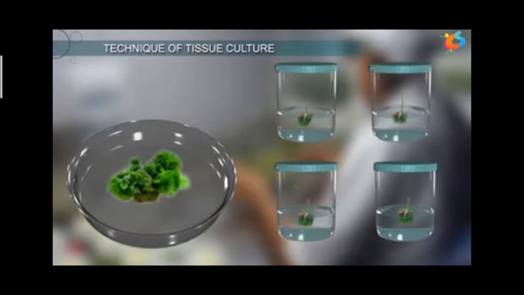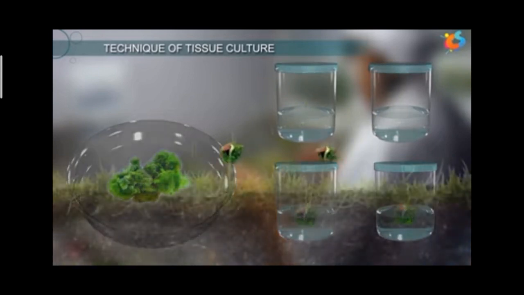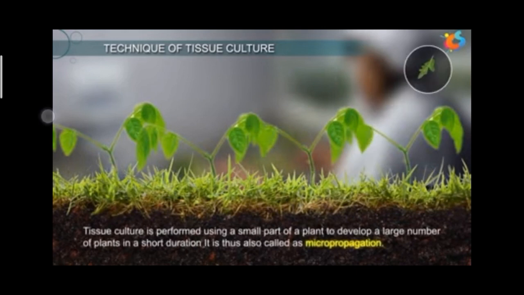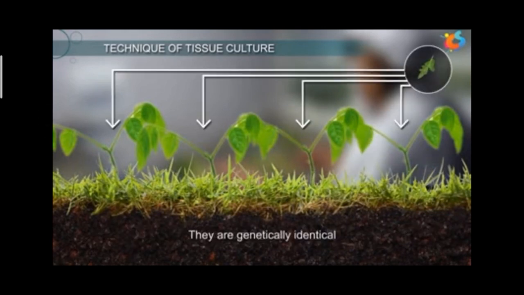The plantlets formed from the callus are then placed in the soil for normal growth. The tissue culture method will produce many plants from one parent plant in disease-free condition. This technique is commonly used for ornamental plants.